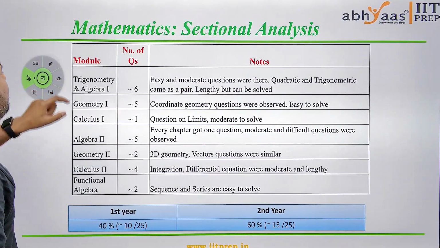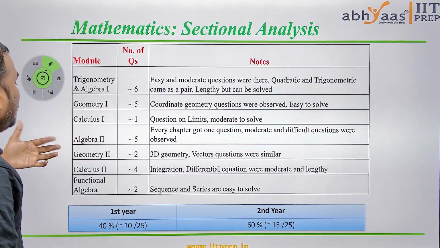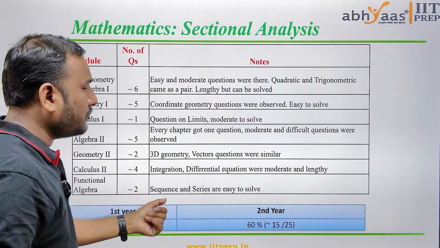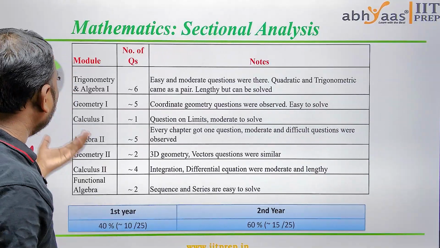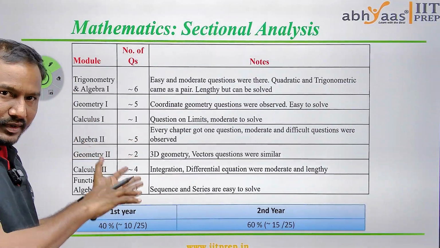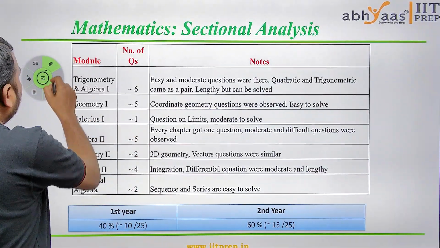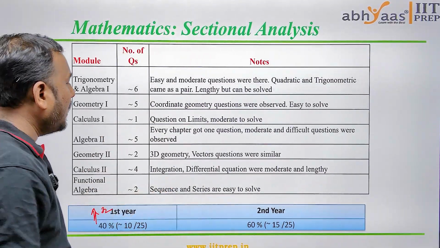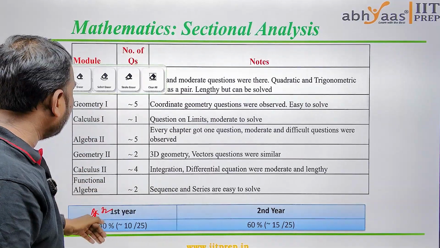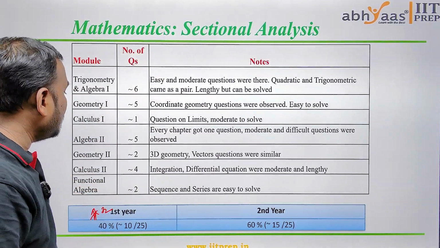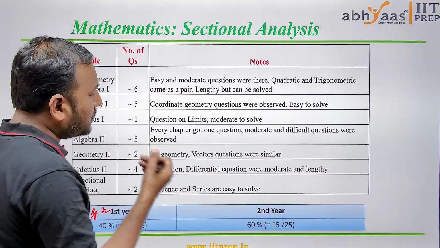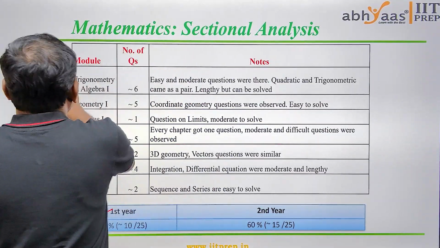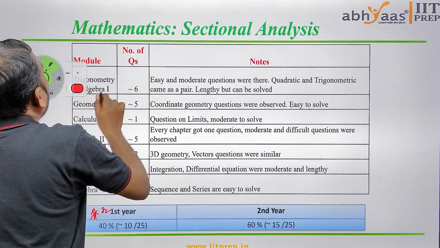Now if you see the math analysis here, we have observed almost 40 questions from the first year portion, and 60 questions from the second year portion. If you compare the morning and evening shifts, there were 30 questions in the morning shift, and here we see a little bit of increment in the first year weightage. When it comes to the second year, almost 60% were there in the second year portion.